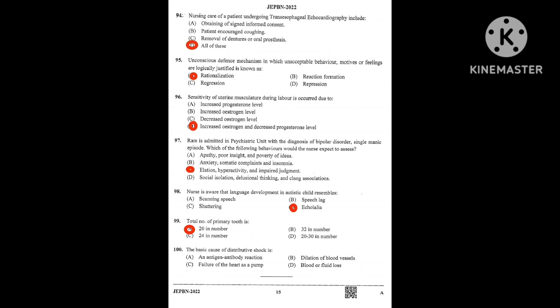Question number 100. The basic cause of distributive shock is option A, an antigen antibody reaction, option B, dilatation of blood vessels, option C, failure of the heart as a pump, option D, blood or fluid loss. Option B is the right answer, dilatation of the blood vessels.